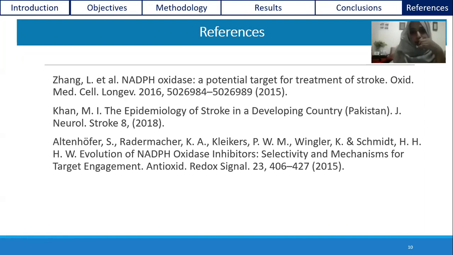The main purpose of this research is to develop 2D QSAR models for NOX2 to find the physicochemical properties of NOX2 which show a positive contribution towards the activity. So we predict that on the basis of these descriptors, we can build more potent inhibitors for NOX2, which may play a role in ischemic stroke.